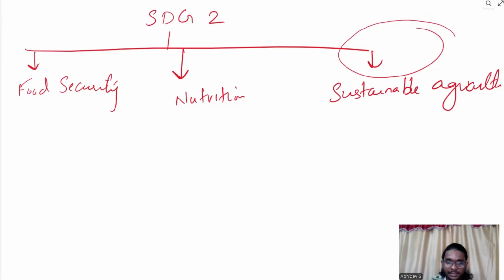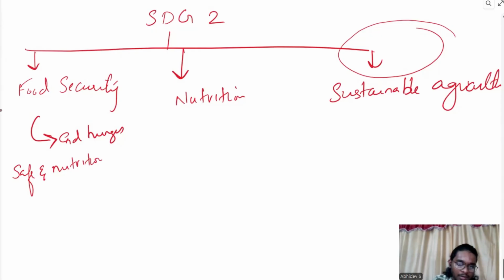So let's learn food security. Just using our common sense, we are going to identify the targets of SDG goal 2. Food security. So how can you say about food security and how can we link it with hunger? We can end hunger by providing safe and nutritious food.